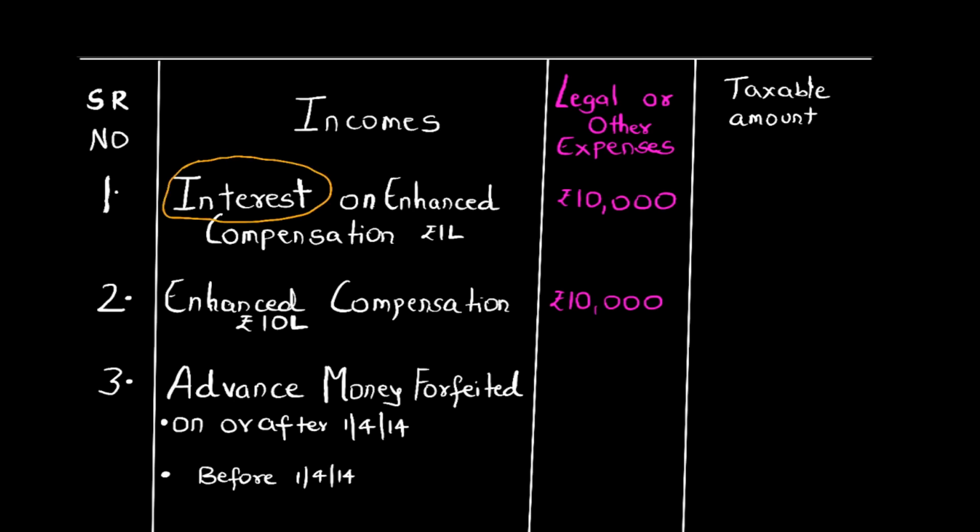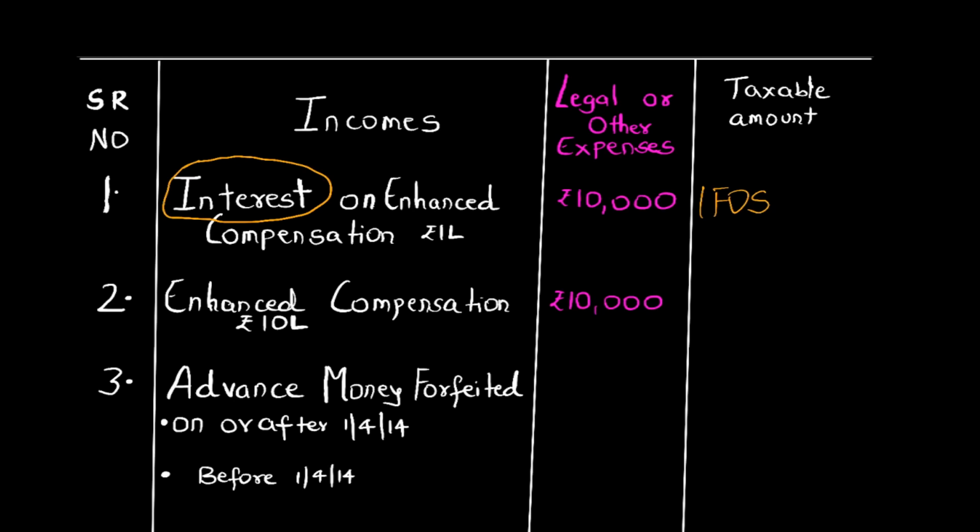See students, if initial compensation is given, capital gains. If enhanced compensation is given, again capital gains. But students, if the word interest is given, then for that the head of income is not capital gains but income from other sources, which is IFOS. So this is the area where students commit a mistake: as soon as enhanced compensation is given, they directly have a tendency to go to capital gains. But no, that is not always correct.